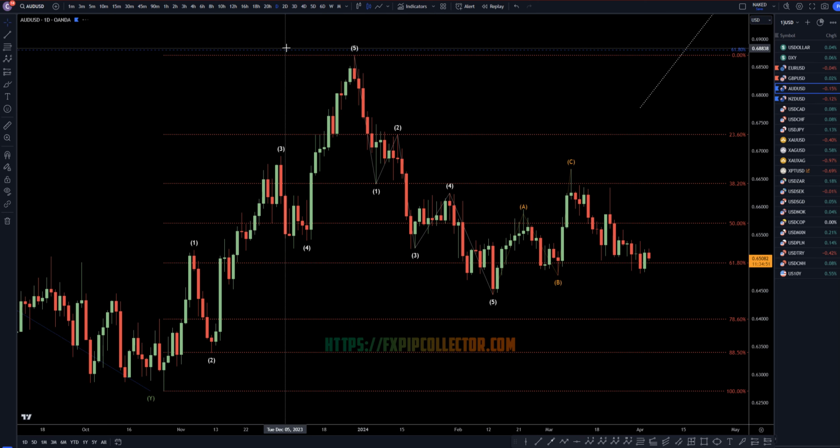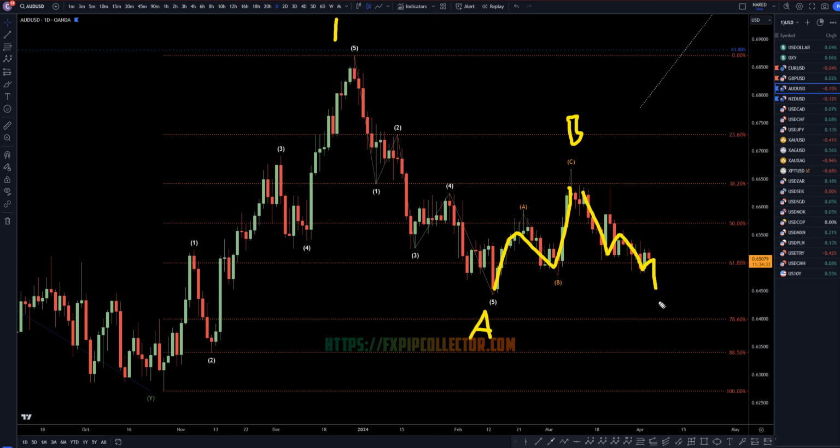So taking it down to the daily time frame. Daily time frame, we've definitely been going down for quite some time now, so I definitely would continue to look for shorts until I have proof that this correction is over. I still think these 5 waves up is very clearly a 1. I still think this move down is very clearly an A. I think this is very clearly 3 waves up, wave B. Most likely we are in a downtrend, which I'm not really convinced is over, probably a wave C.